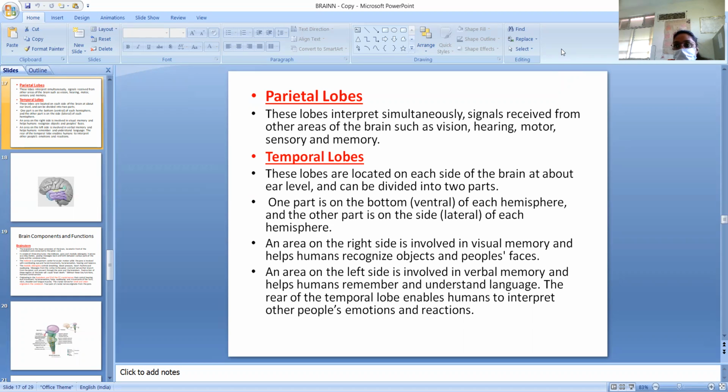So all this is about the cerebrum, and the remaining things we will study in another class.